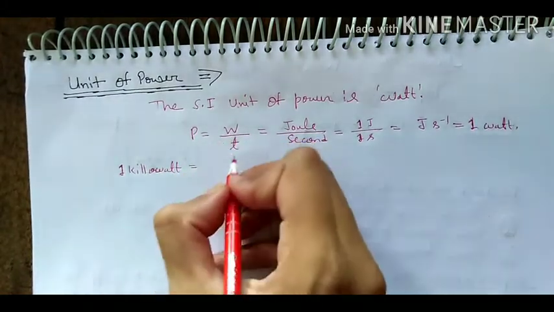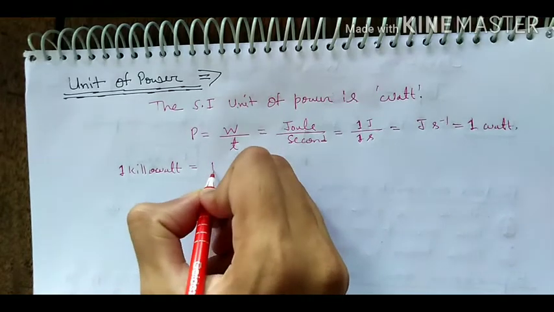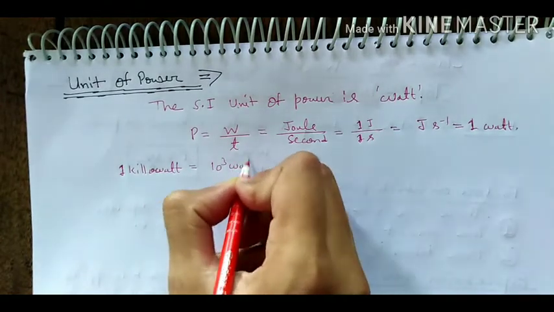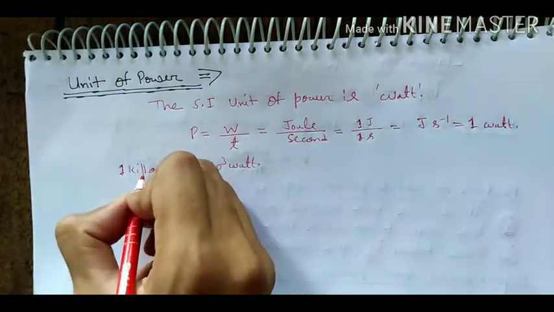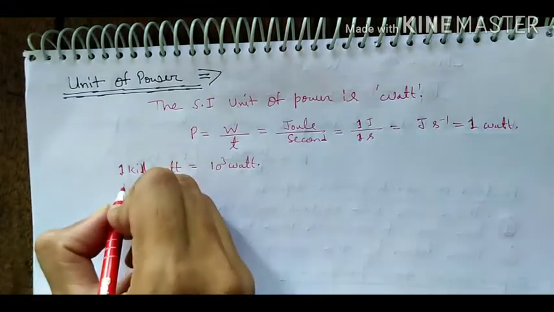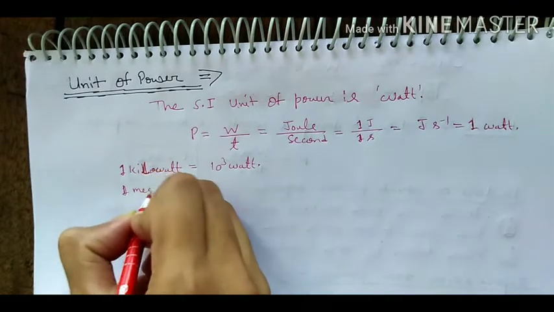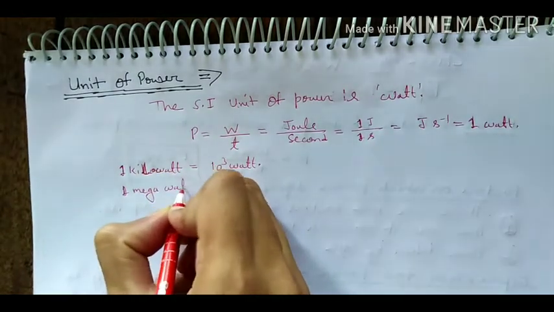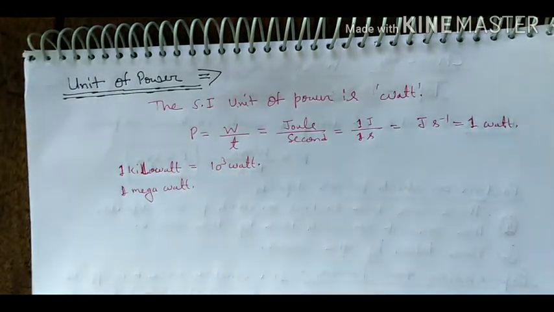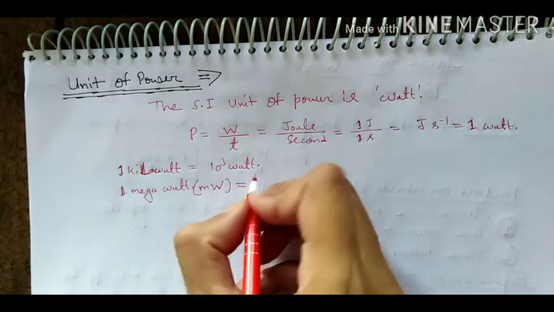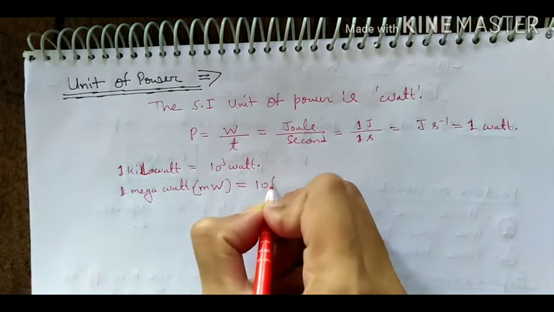1 kilowatt is 10 to the power 3 watt. Sorry, 1 kilowatt, kW. And 1 megawatt is equal to 10 to the power 6 watt.